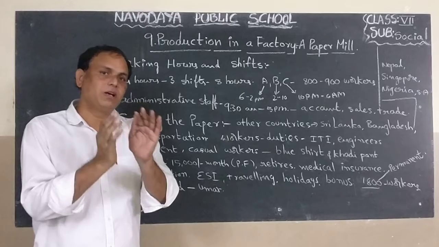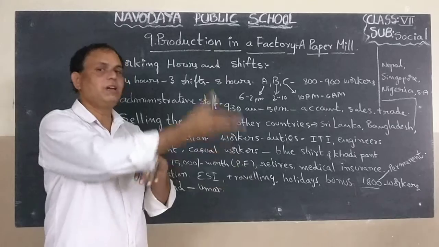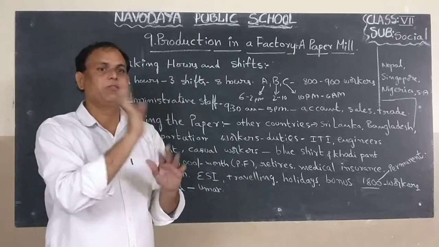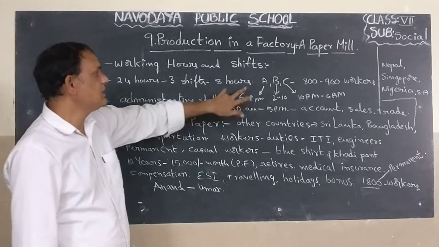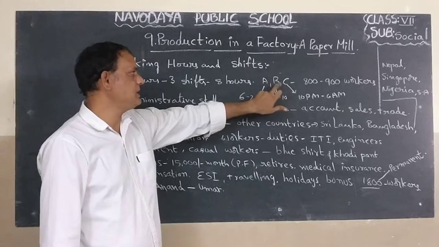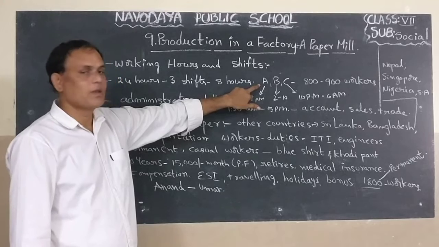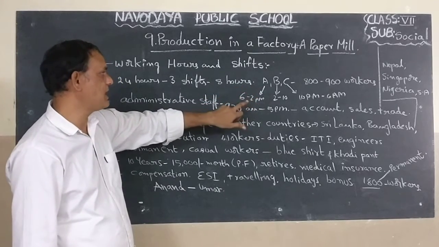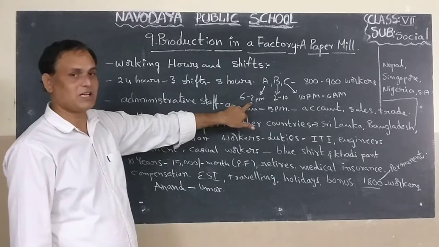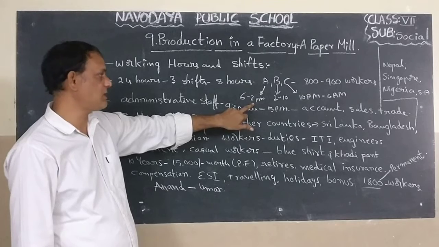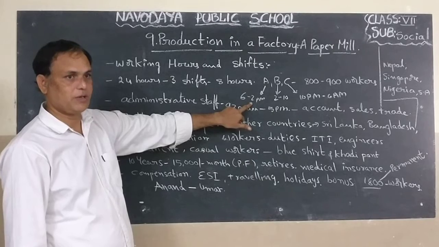Okay. So if the worker's shift is complete, he will go home. Okay. Next day he will come to do the 8 hours work. So that is called shift work. Okay. Next one, here 3 shifts are there children. A, B, C. What is the A shift timing here? A shift timings are from morning 6 a.m. to 2 p.m. children. That means afternoon. Okay. So this is the shift A workers' duty timing.